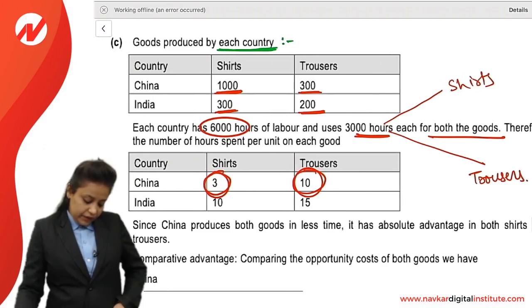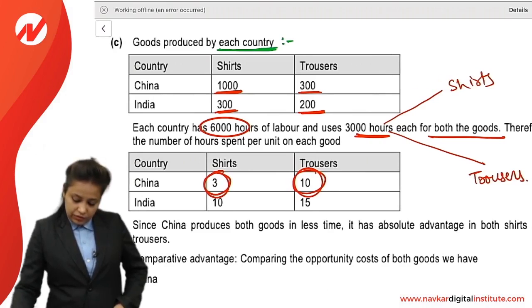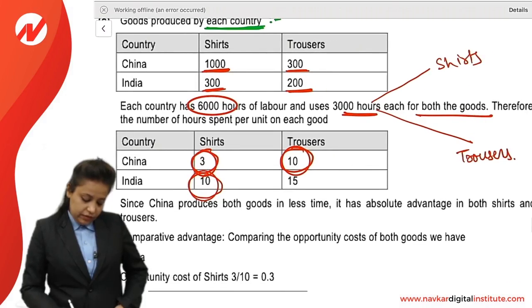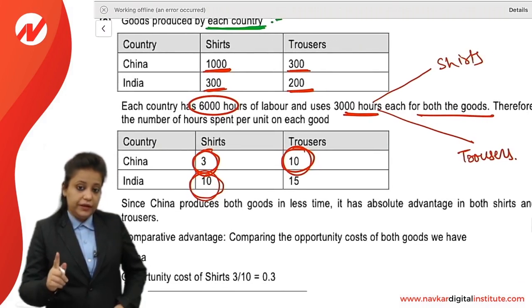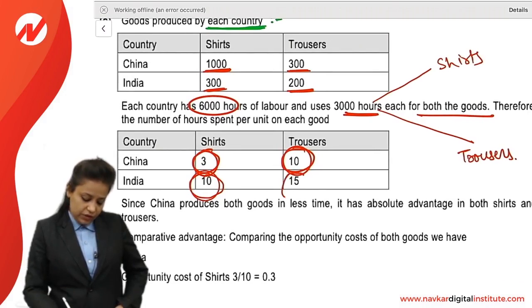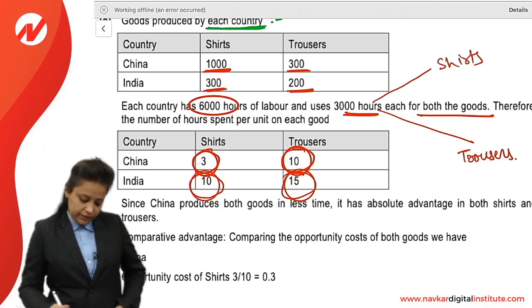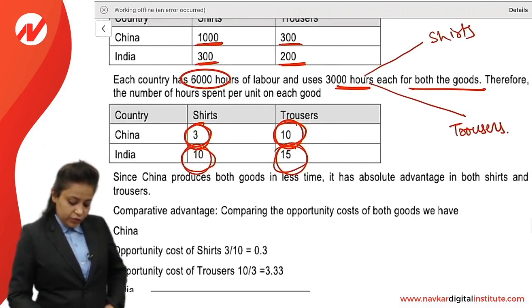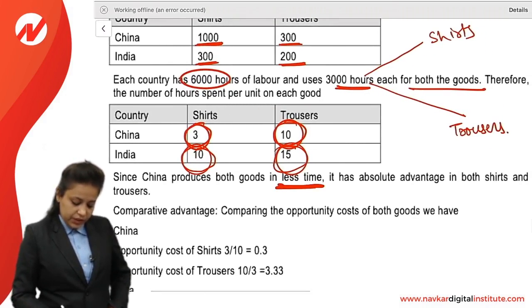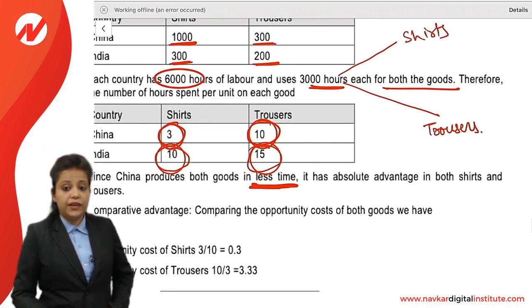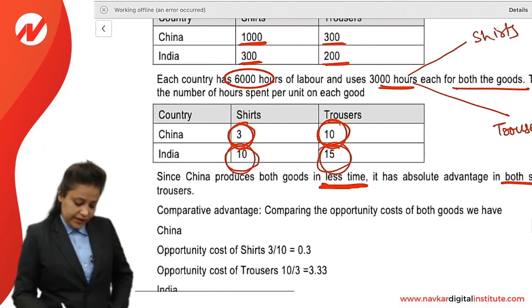In the same way for India, 3000 divided by 300 is 10 hours for each shirt. And for a trouser, 3000 divided by 200 is 15. Since China is producing both goods in less time, it has an absolute advantage in both shirts and trousers.